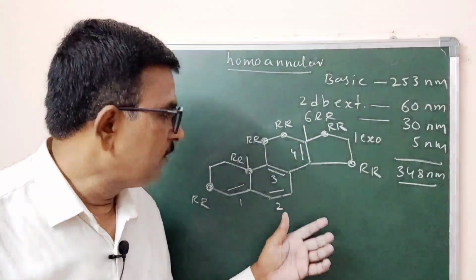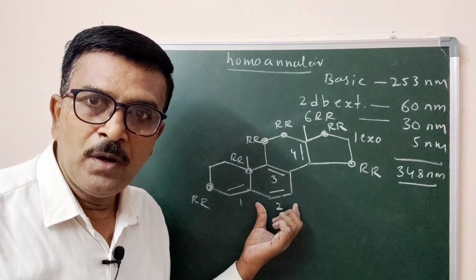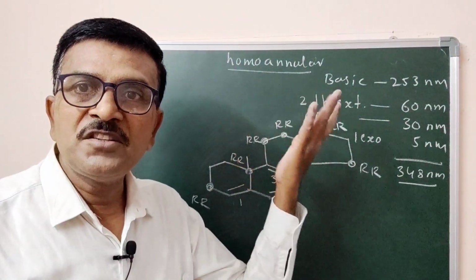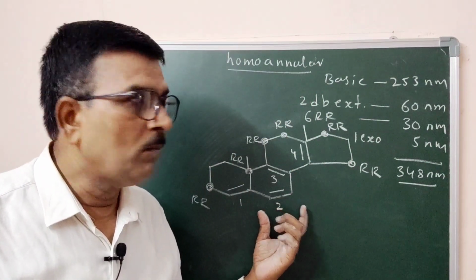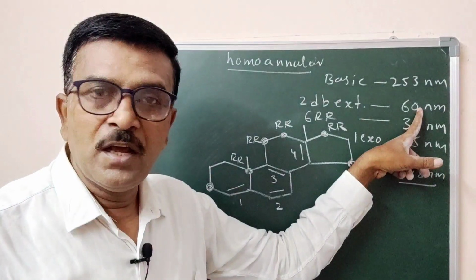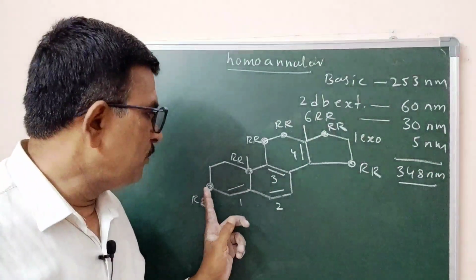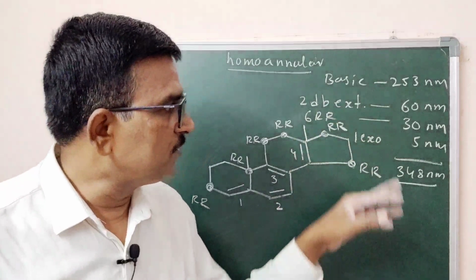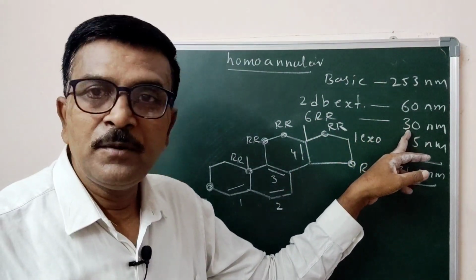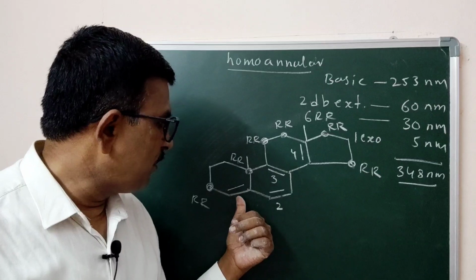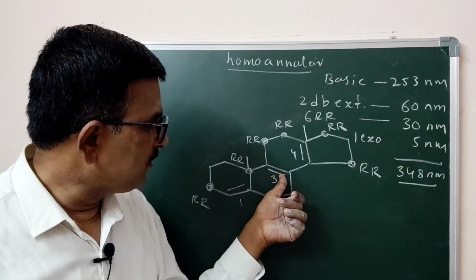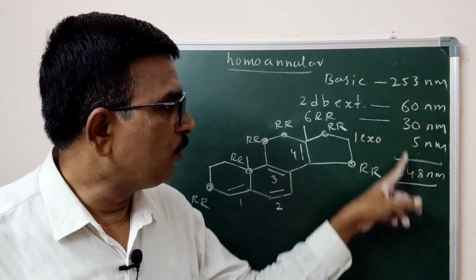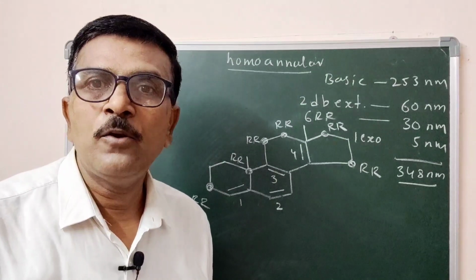Now what we have to do is consider homoannular with basic value 253 nanometer. There are two extra double bonds extending the conjugation of the first two homoannular double bonds, 2 into 30, 60 nanometer. Counting the ring residues, 1, 2, 3, 4, 5, 6 carbons are directly attached with our conjugated system. 5 into 6 becomes 30 nanometer. This double bond is exocyclic, and the others are not, so only one double bond is exocyclic, 5 nanometer. The whole value becomes 348 nanometer.